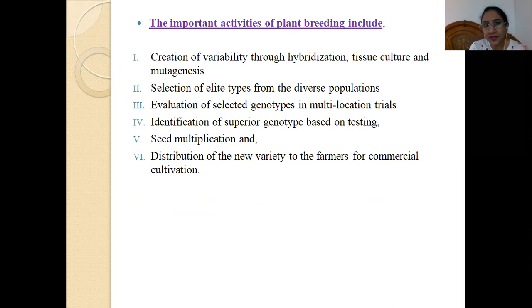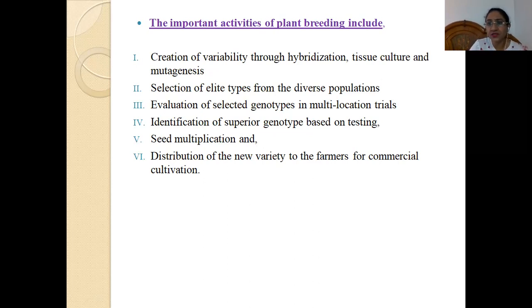Now coming to the next slide, where we will be seeing what are the major important activities of plant breeding. The first is creation of variability through hybridization, tissue culture, and mutagenesis. Through hybridization, you all know hybridization. What is hybridization? When we are making a cross between two lines, like A line and B line, then the F1 is generated, and when F1 is taken to the F2 generation, it is called a segregating generation. So whenever we do crossing between A and B line, that is called hybridization. This is a very age-old technique of plant breeding.